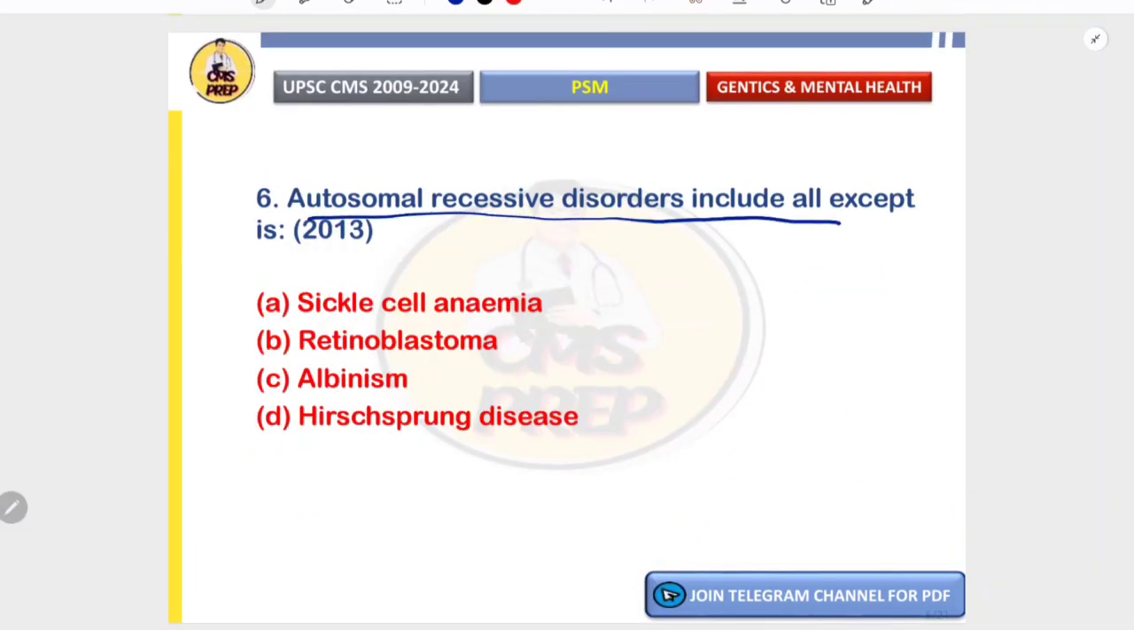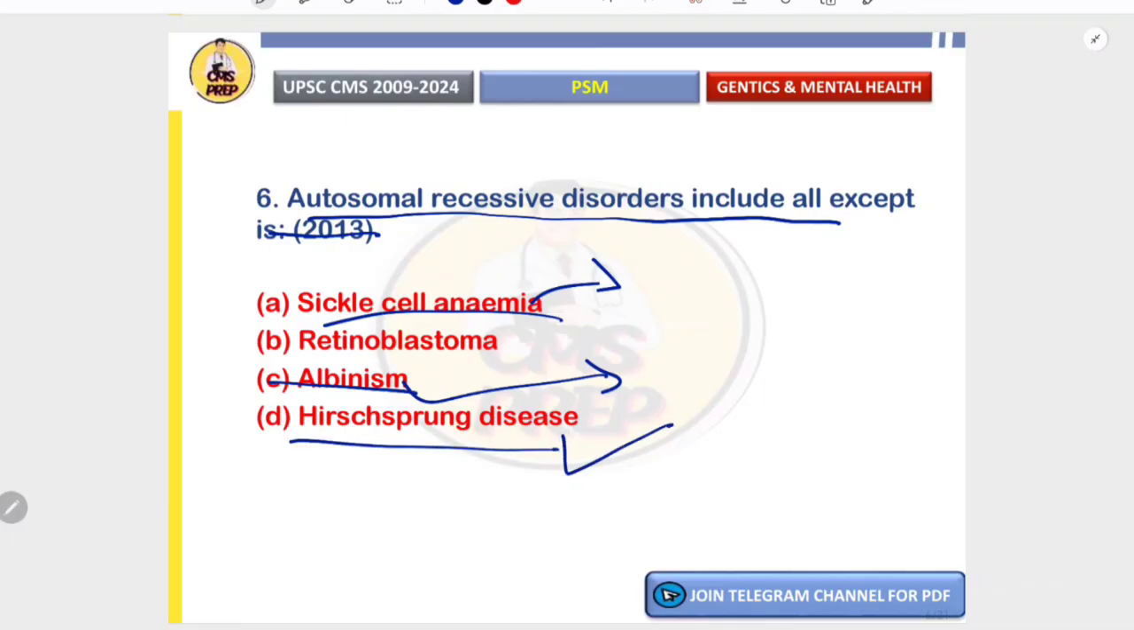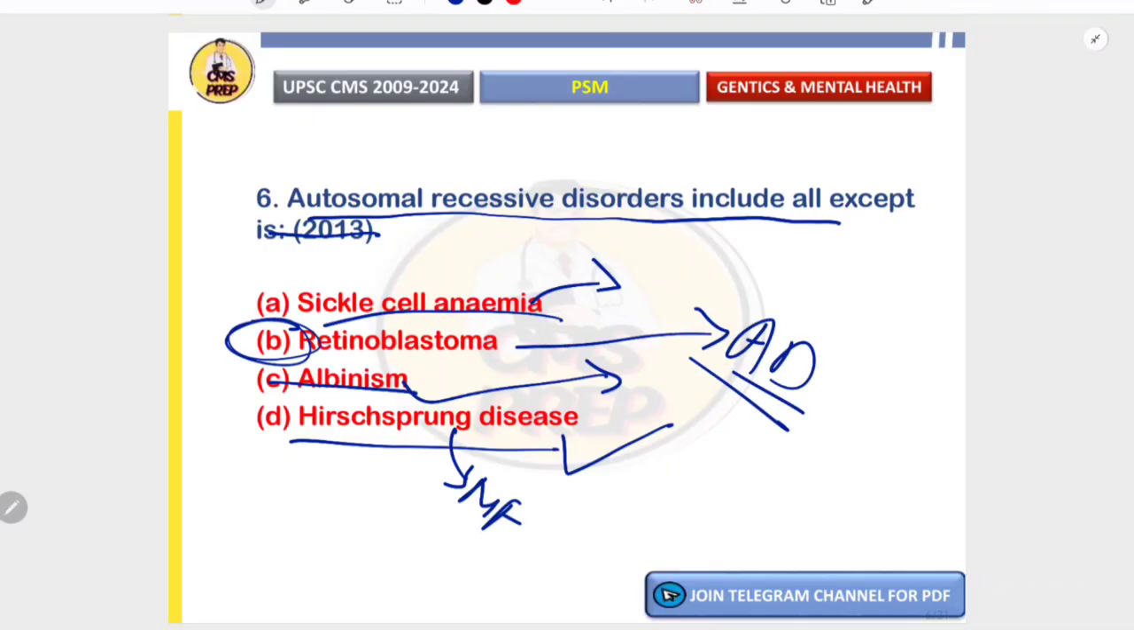Autosomal recessive disorders include all except. Sickle cell anemia is an autosomal recessive disorder. Albinism is an autosomal recessive disorder, and Hirschsprung disease is also autosomal recessive, but sometimes it can be multifactorial. Retinoblastoma is an autosomal dominant disease. So this one is the odd one out.